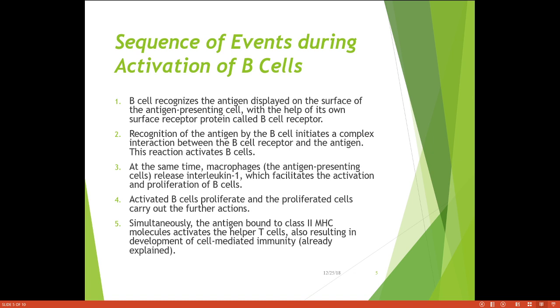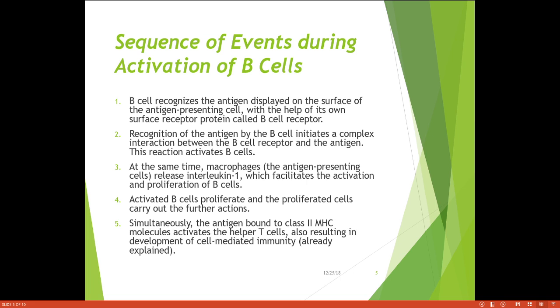The B cell recognizes the antigen displayed on the surface of the antigen presenting cells with the help of its own surface receptors called B cell receptors. The recognition of antigen by the B cell initiates a complex interaction between the B cell receptors and the antigen. These reactions activate the B cells.